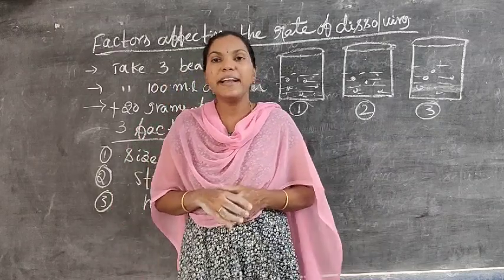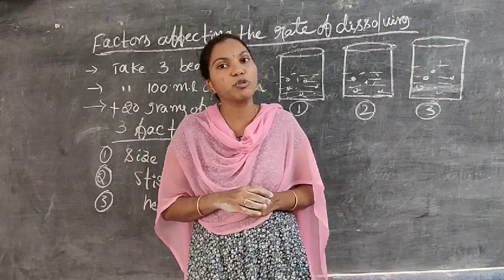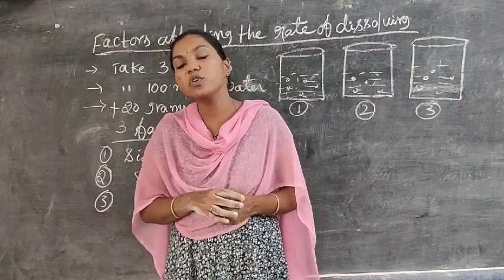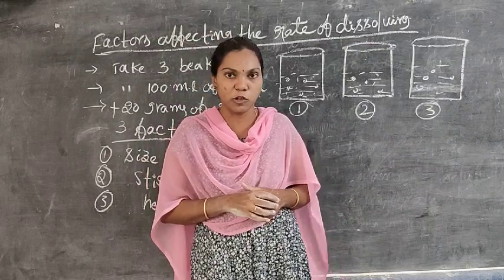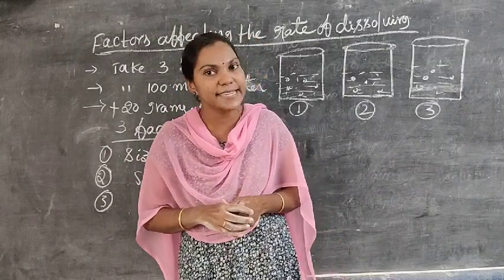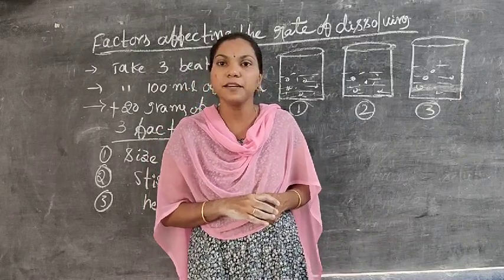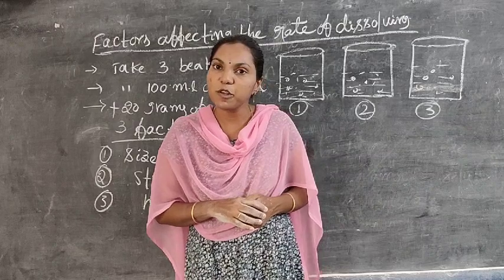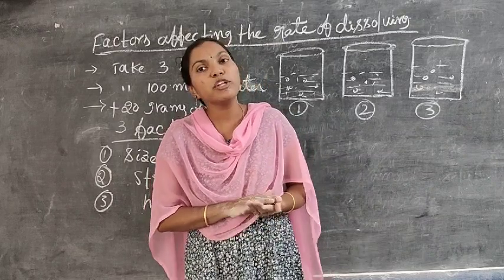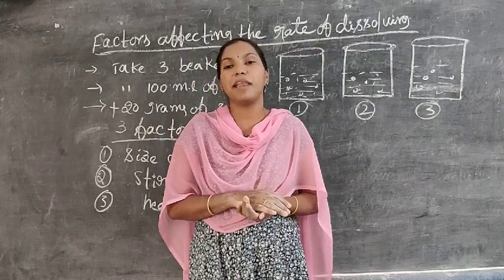Next, depending upon the amount of solute, we can classify solutions into two types. One is dilute solutions, another one is concentrated solutions. If the solute is less compared to the solvent, it is known as dilute, for example 1 gram of sugar with 30 ml of water. Concentrated solutions mean the solute is more compared to the solvent, for example 30 grams of sugar in 50 ml of water.